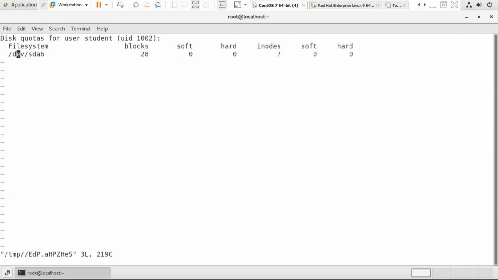Set the soft limit and hard limit in blocks and inodes, as you wish. Inodes: 7 files already in use. Soft limit 50, hard limit 20.